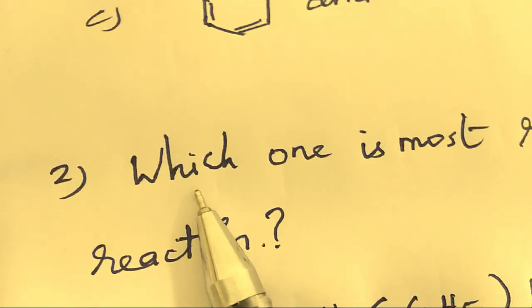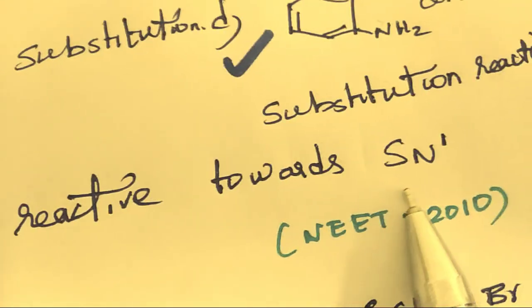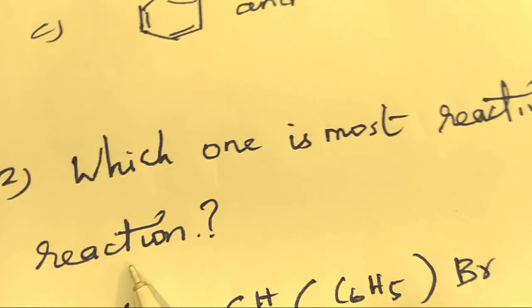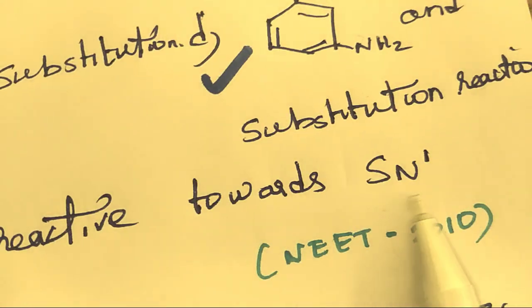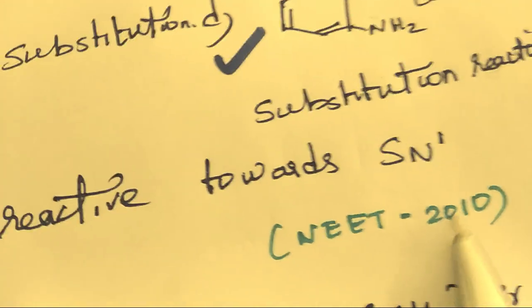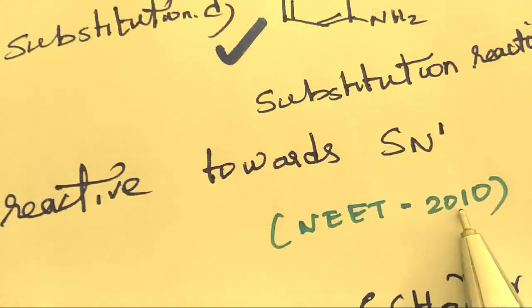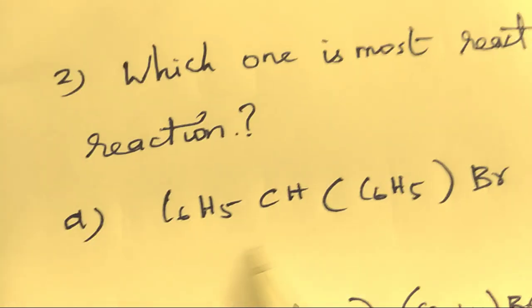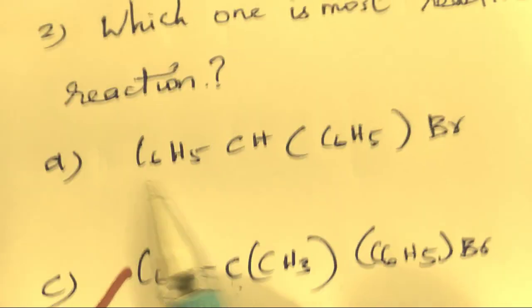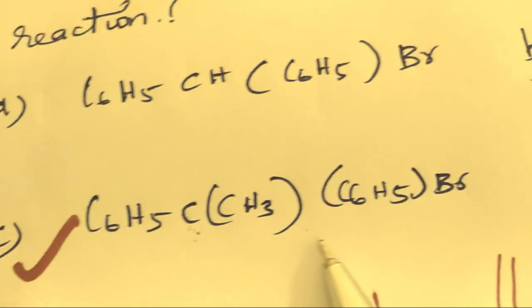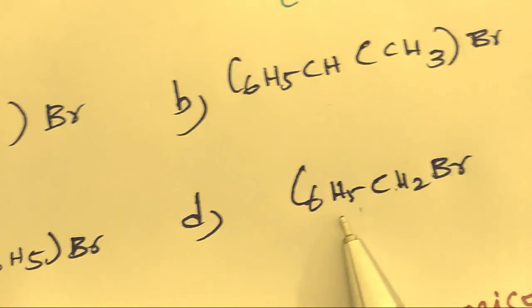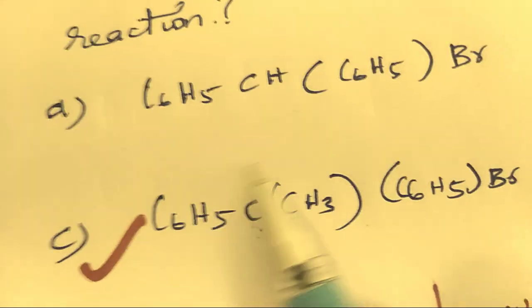Next one is the second question. Which one is most reactive towards SN1 reaction? SN1 reaction depends on the carbon adjacent to three carbon atoms. This is a 2010 NEET question. Now you look. Four options are given. This is the A option, this is the B option, this is the C option, this is the D option. The answer is C option.